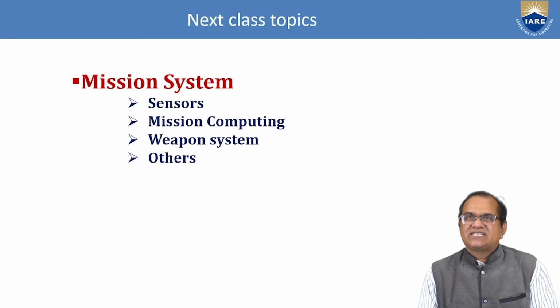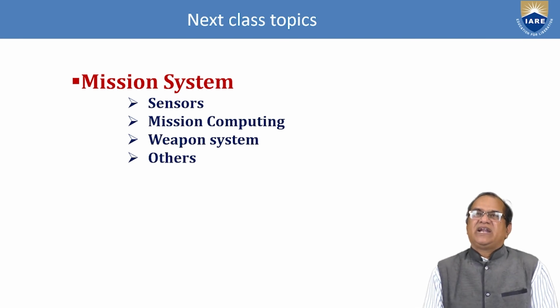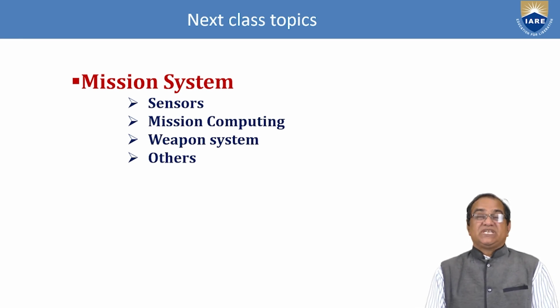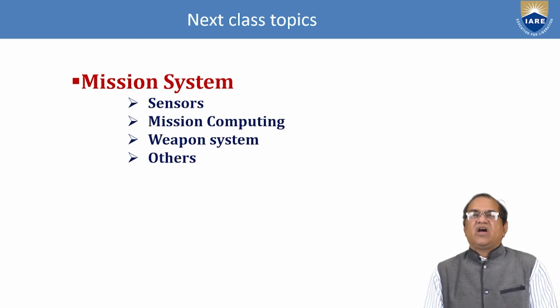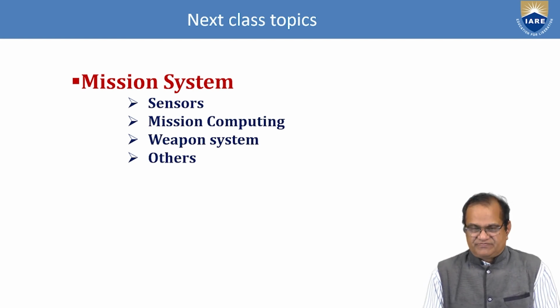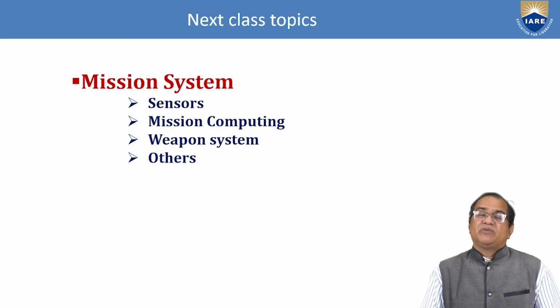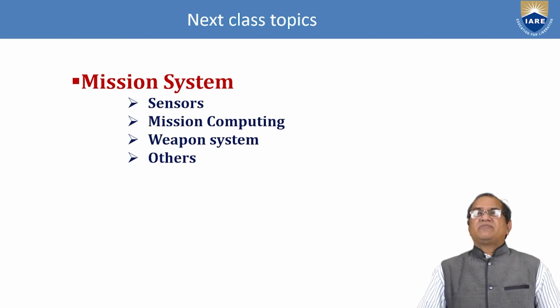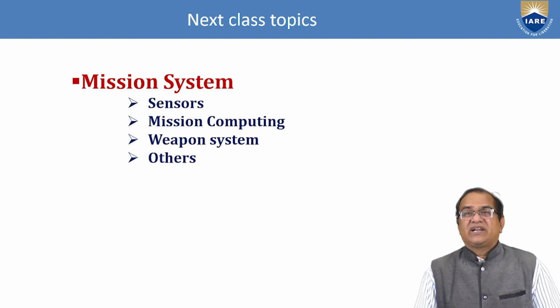So in the next class, I will be taking the mission system. In mission system, we will see the sensors, mission computing, weapon system, and others. When I talk about the mission system, the aircraft are made for different types of mission.